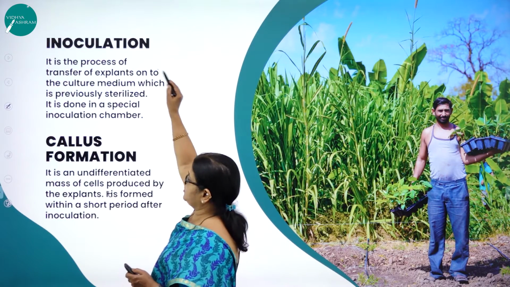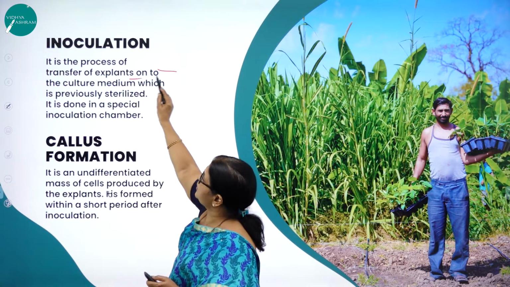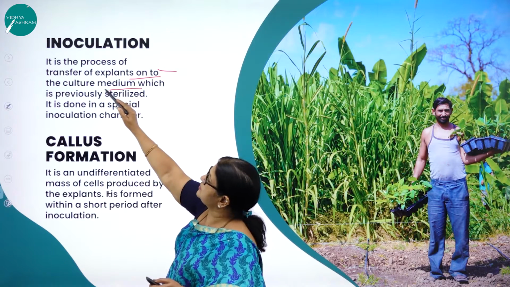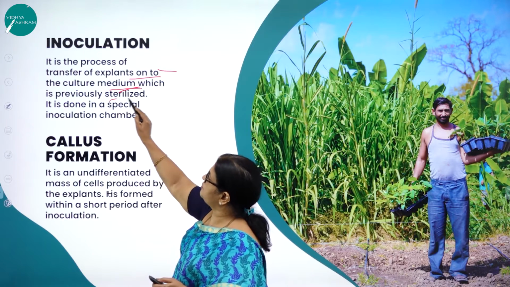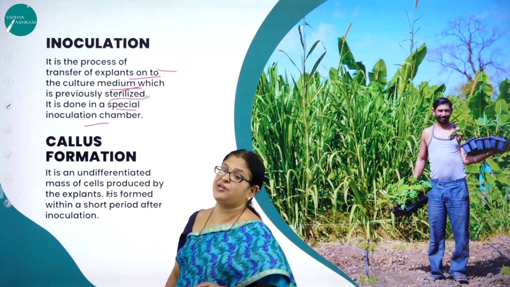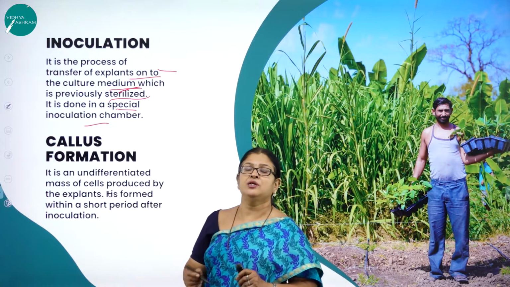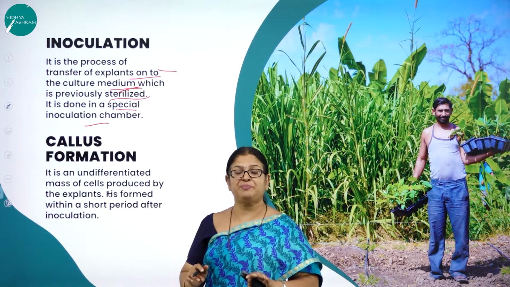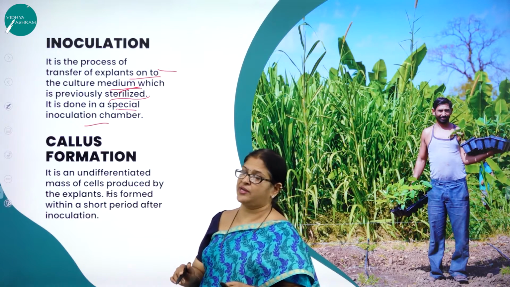So inoculation. As I said, what is inoculation? It is a process of transfer of explants onto the culture medium which is previously sterilized. It is done in a special chamber called inoculation chamber, free of microorganisms. As I said, the whole environment where this process is done should be aseptic. It should be sterile, so free of microorganisms.